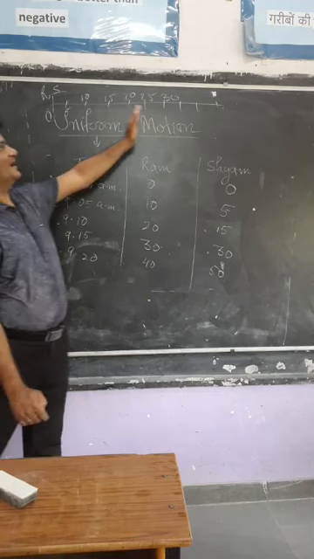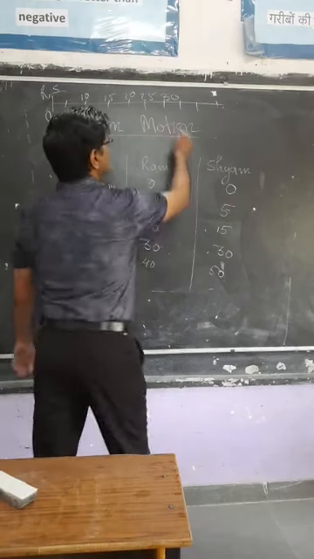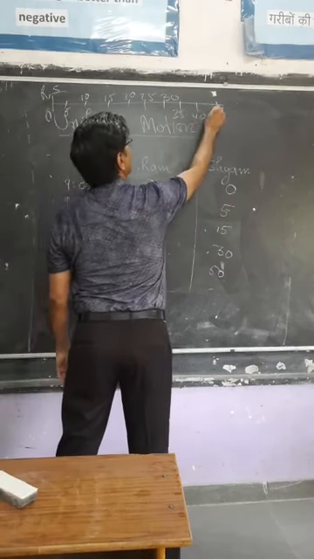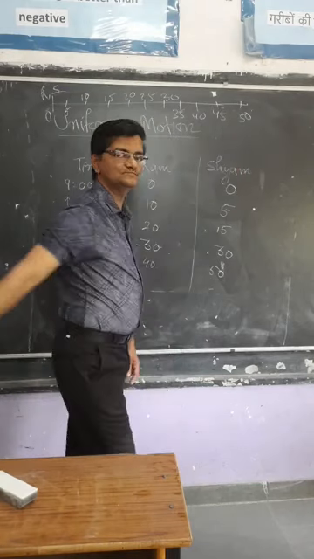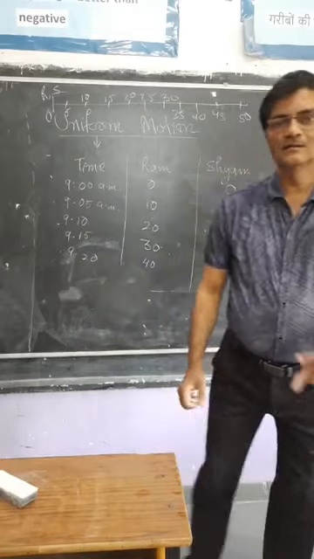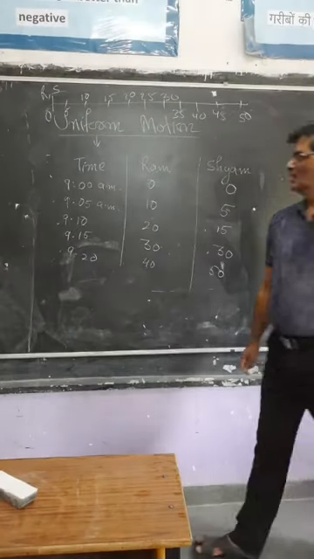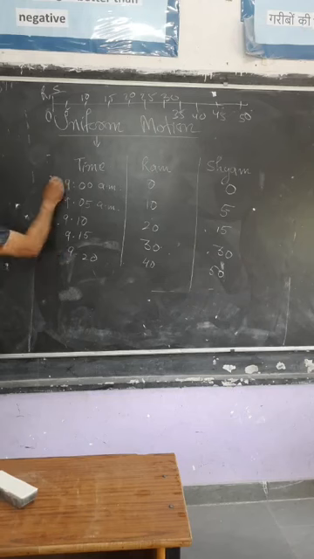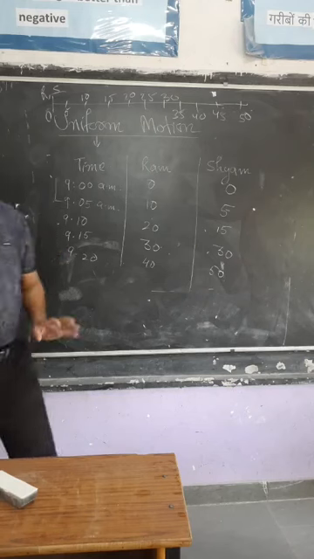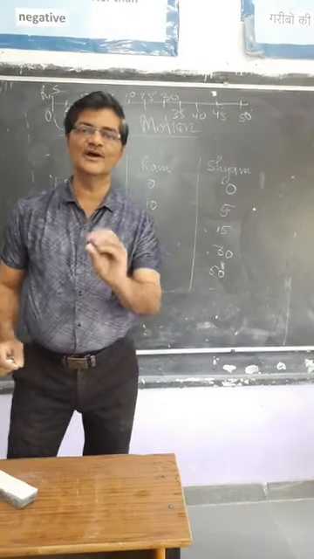Right? Like this, their positions are changing: 30, then 35, 40, 45, and then 50. Now, we have taken time at an interval of just 5 minutes.